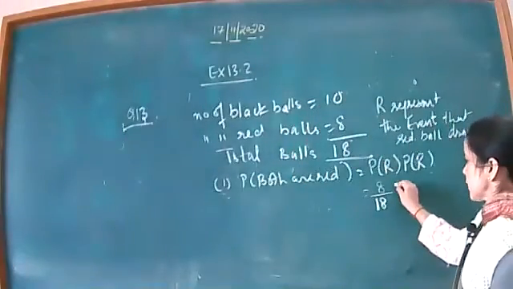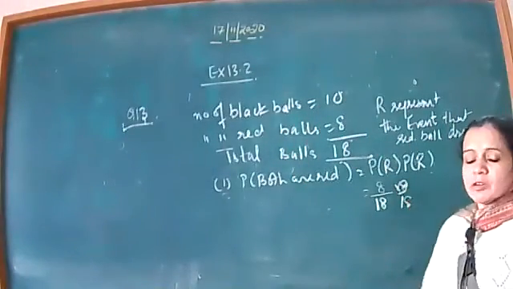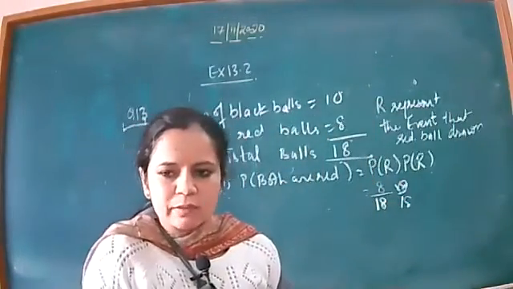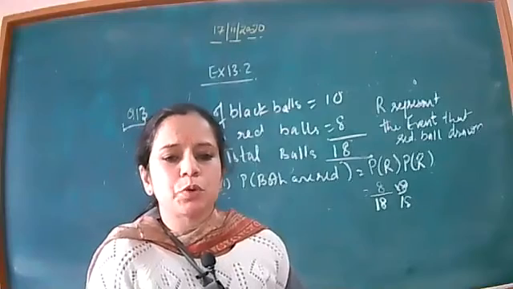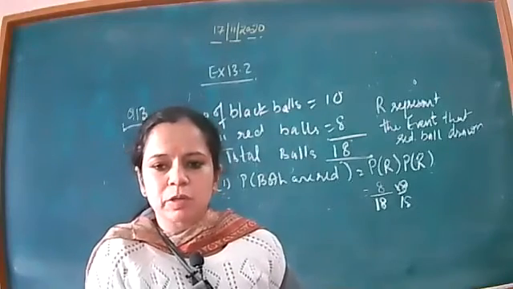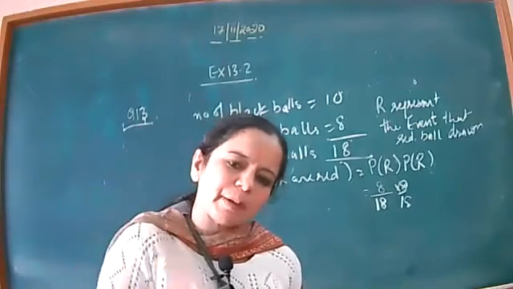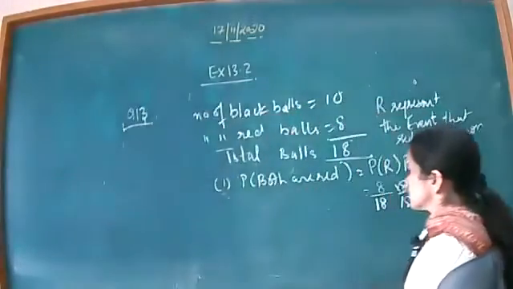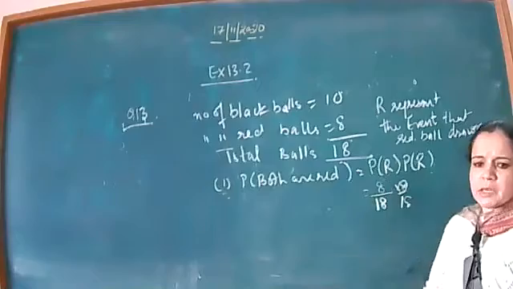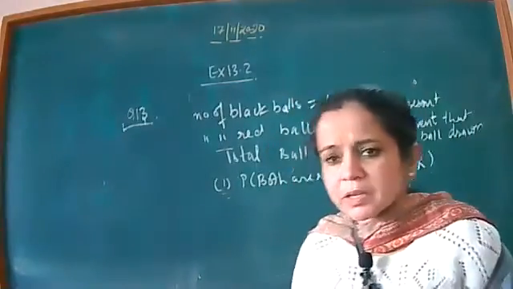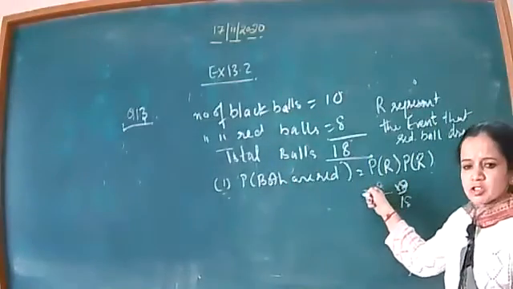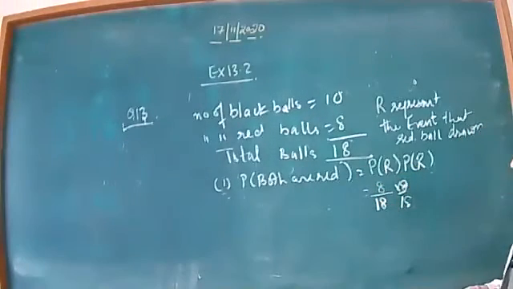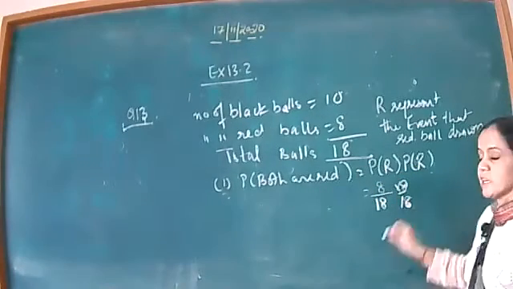Very good. 8 by 18 into 8 by 18, because once you draw out one ball, you replace it back. That means the number of balls will not change, because the box again has the same number of balls as in the first case. So while calculating the first ball it is 8 by 18, and when you draw out the second ball, it will remain 8 by 18.